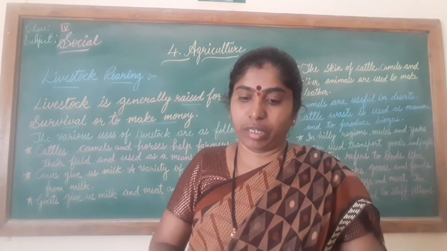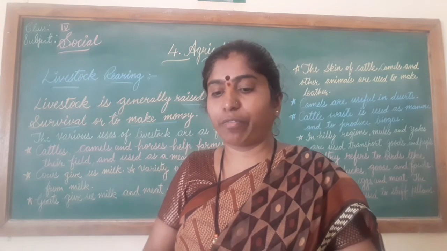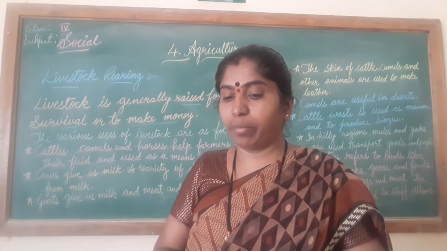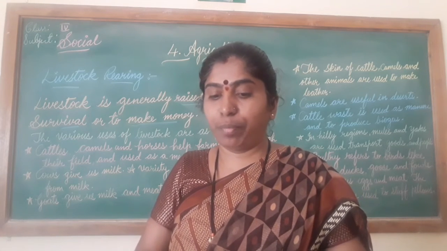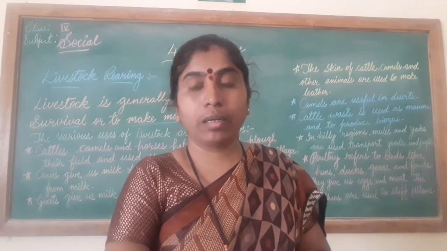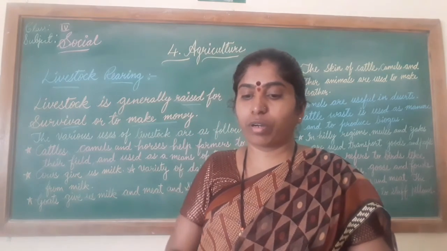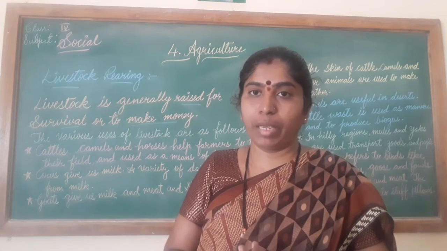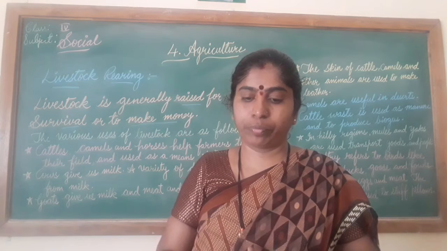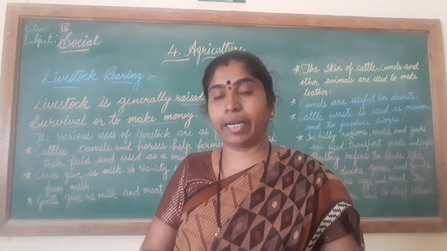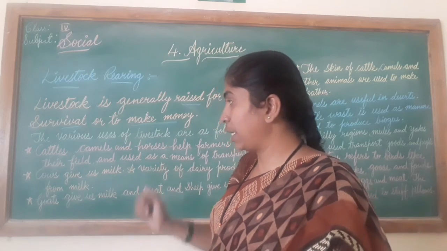and they also give us milk products. Here animal husbandry refers to breeding of animals for meat or for animal products like milk and other milk products and wool and other things. Example, cows for milk, then sheep for wool, hens for eggs and goats for their meat. So we will see it in detail now. Let's see.